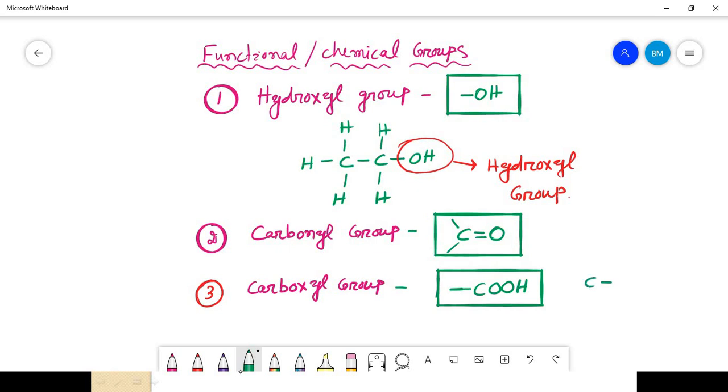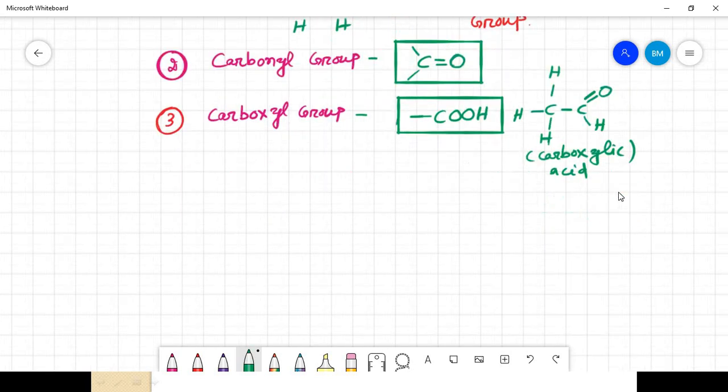Here, C double bond O, and this is H. This one is carboxylic acid. I hope these three are clear.